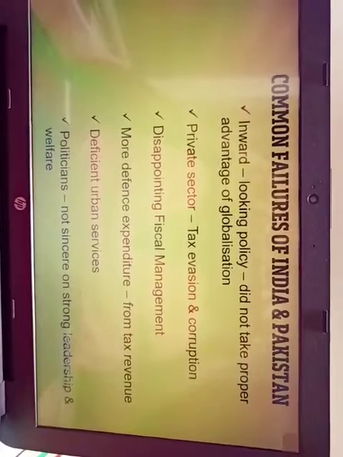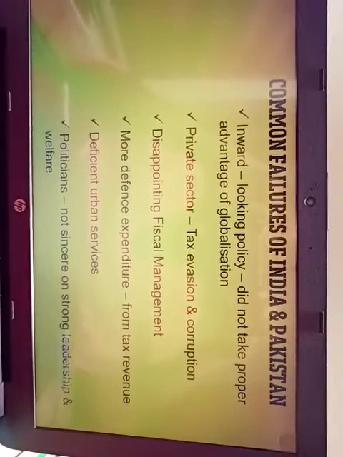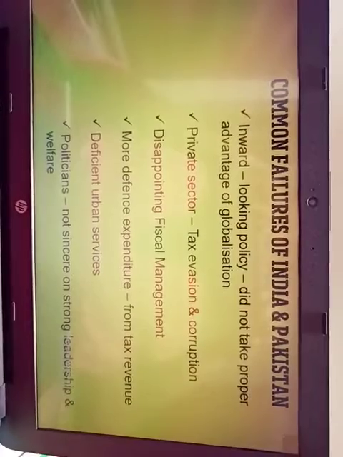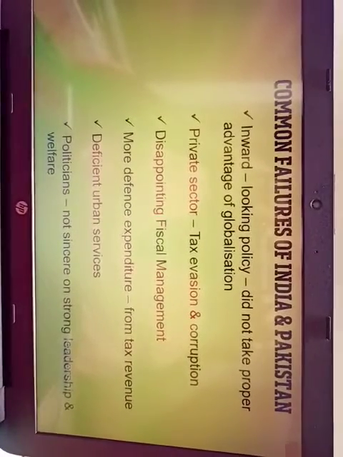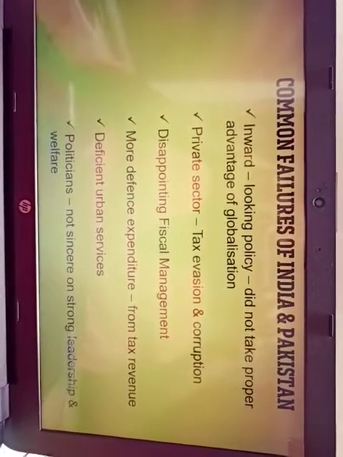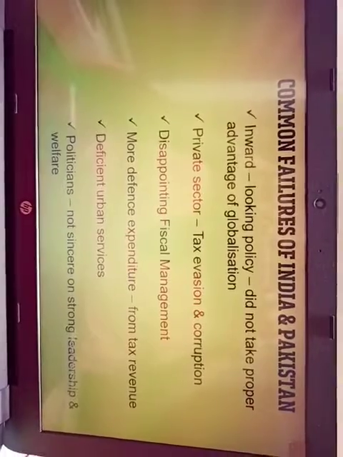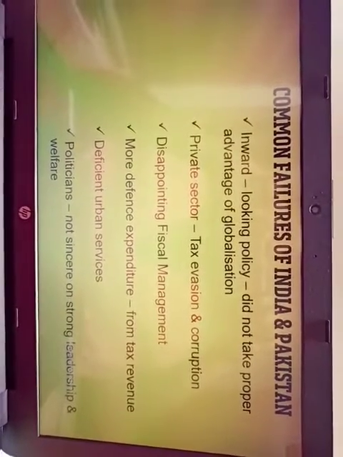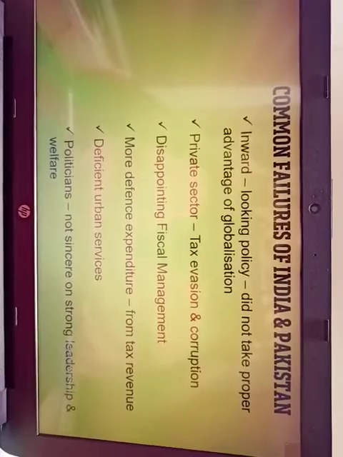Then disappointing fiscal management, that is government expenditures. Government management was disappointing. Then more defense expenditure. India and Pakistan actually gave more importance to defense expenditure from the tax revenue. That is why India is far away from development. Then deficient urban services. Even though urbanization was more, they couldn't match it with the services provided in the urban areas.